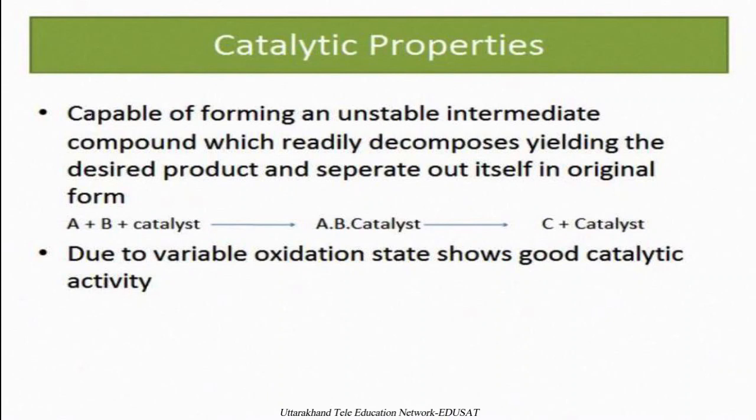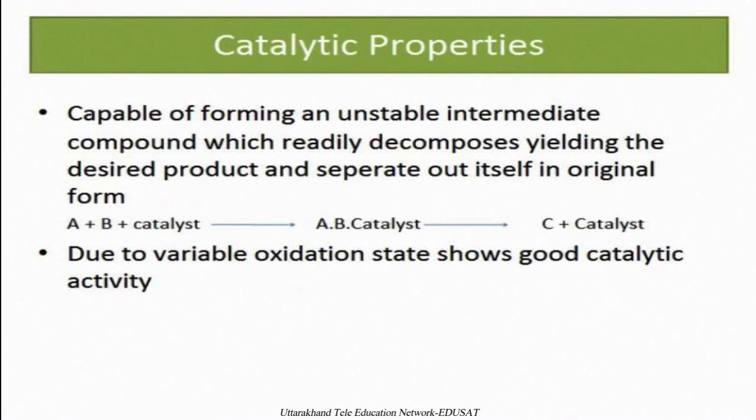For example, A and B are two reactants which react in presence of a catalyst, giving A dot B dot catalyst, which is an intermediate, which gives out C, the product, plus the catalyst. The conclusion of this reaction is that the catalyst takes part in the reaction and comes out after completion of the reaction in its original form.